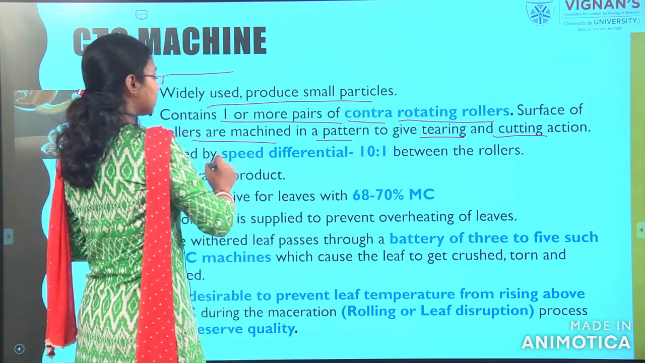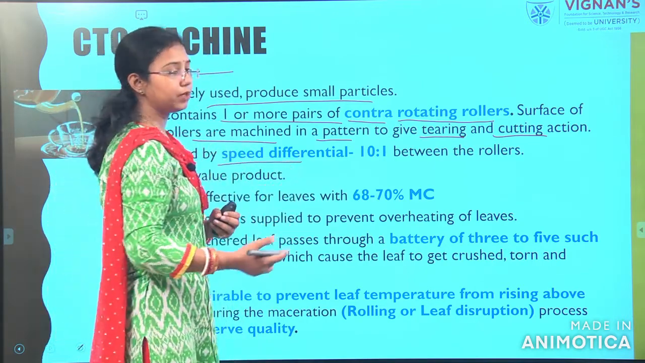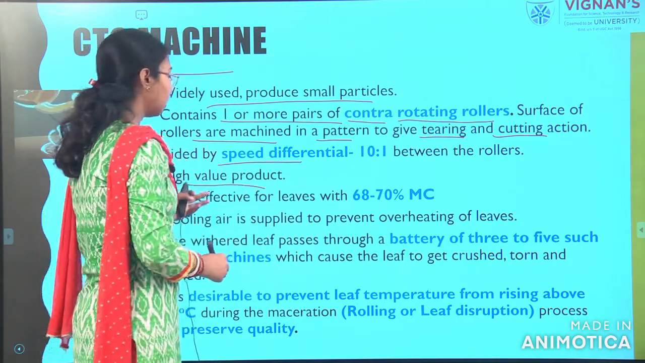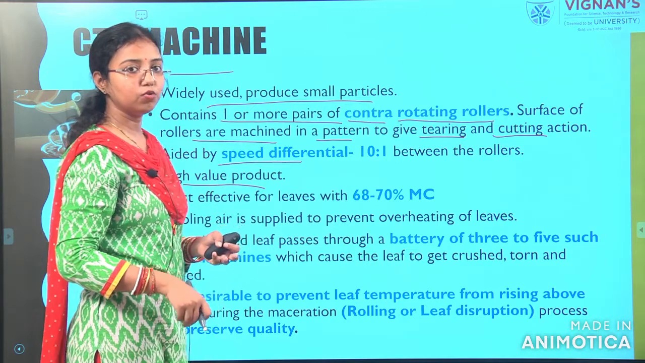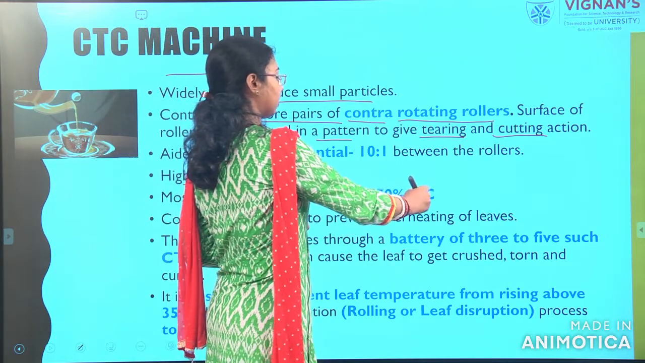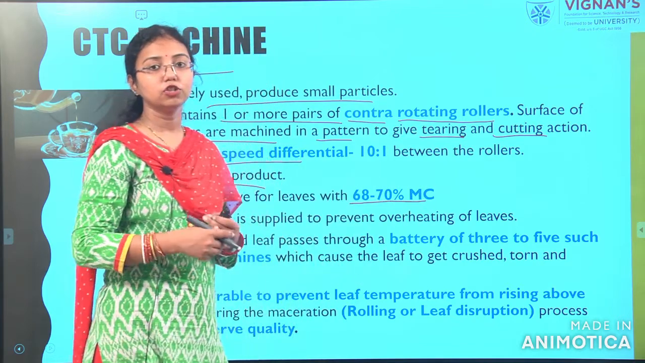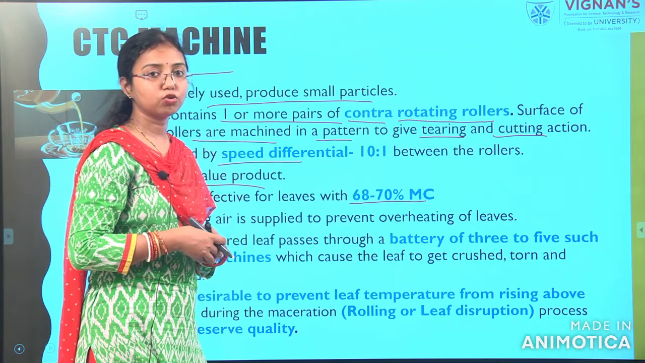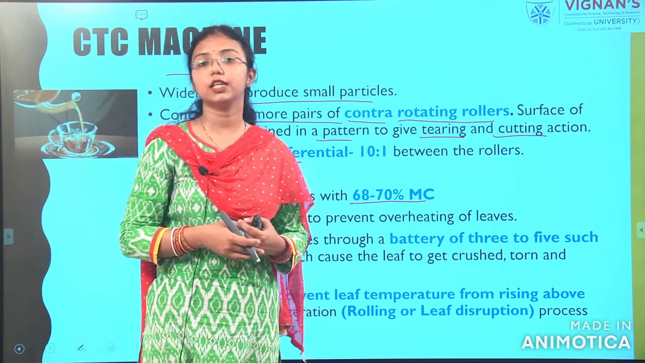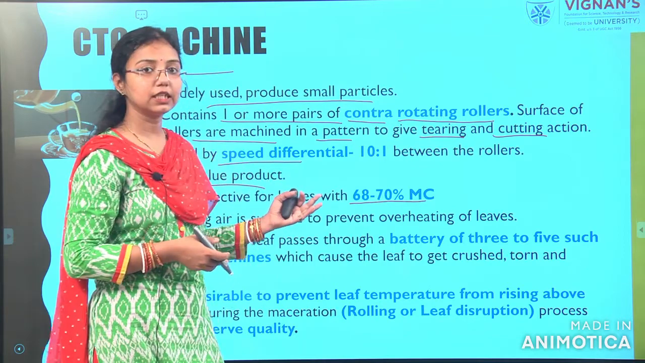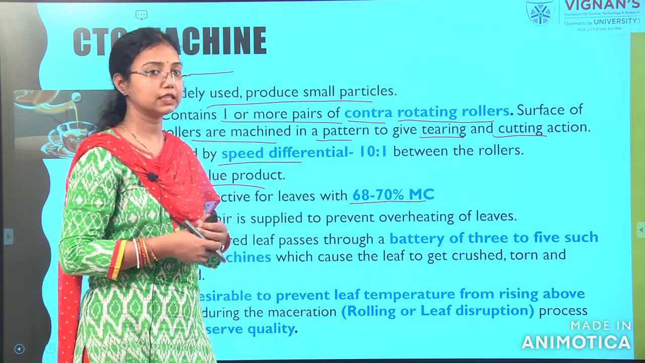So, there is a speed difference of 10:1 between the rollers and the product. It is a high value product, and it is used most effectively when the moisture content of the tea leaves is initially 68 to 70%. In the case of the rotorvane, or the orthodox roller, it is used when the moisture content is 60%, but the CTC is used when the moisture content is more than 68%.